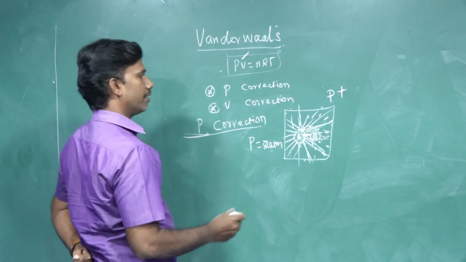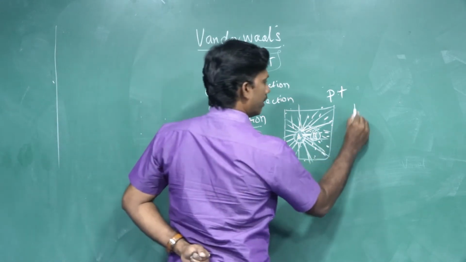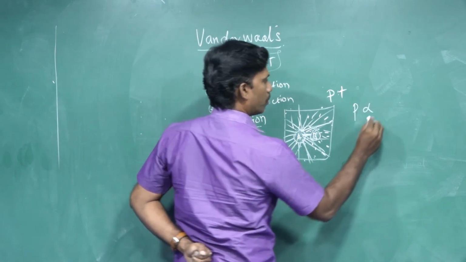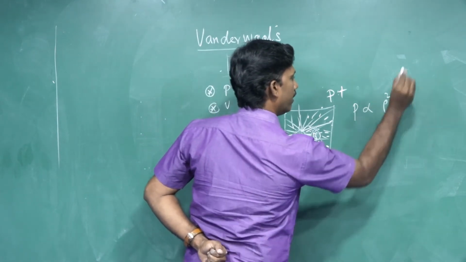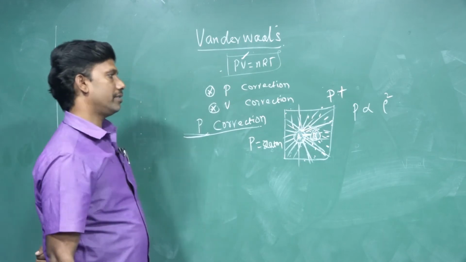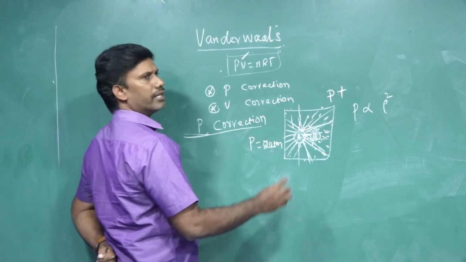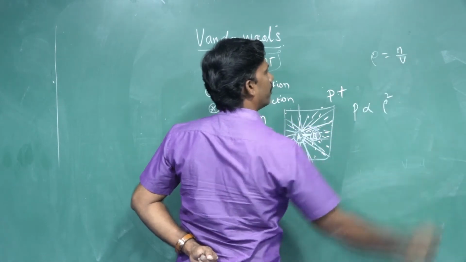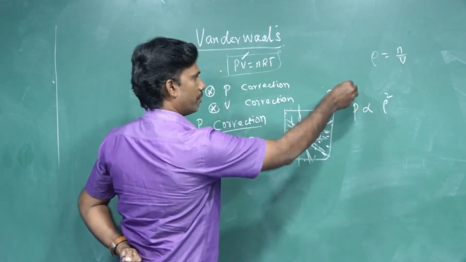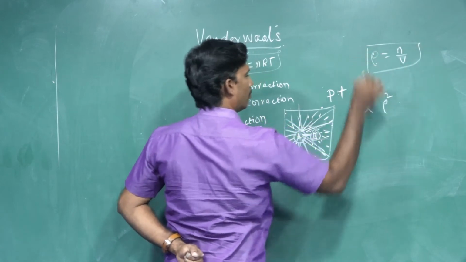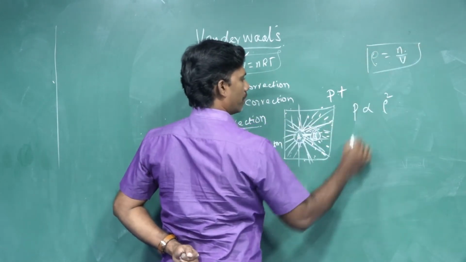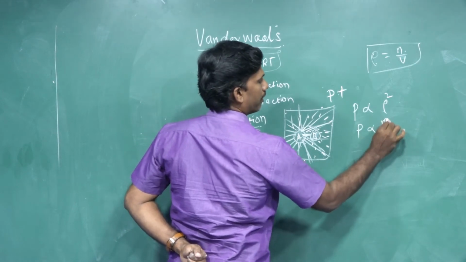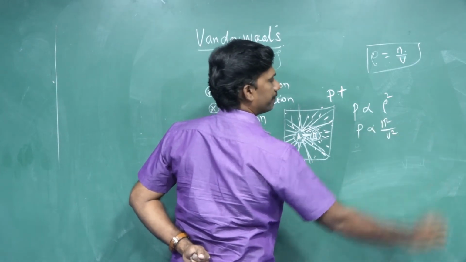How can we measure it? He found that pressure is directly proportional to the square of the density. You know very well what density is: density equals number of moles by volume. Now substitute this: rho is n by V, so rho squared gives n squared by V squared. So pressure is directly proportional to n squared by V squared.